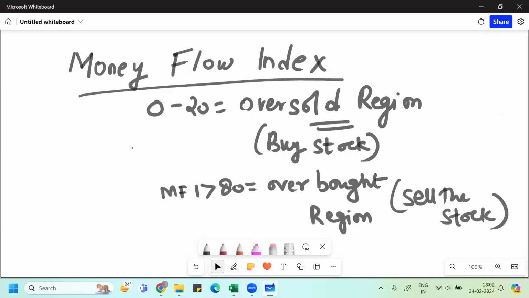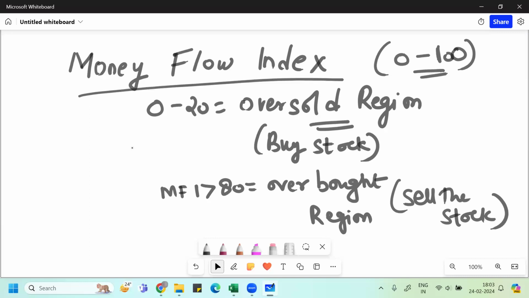So, guys, you need to understand that when we talk about money flow index, basically it gives you a value between 0 to 100. If you get a value less than 20, then definitely you should go and buy the stock. And if you're getting a value more than 80, it's better that you take that stock out of your portfolio, because it's already been bought a lot, so there's a chance that it might fall anytime soon. So I hope you understood this part.